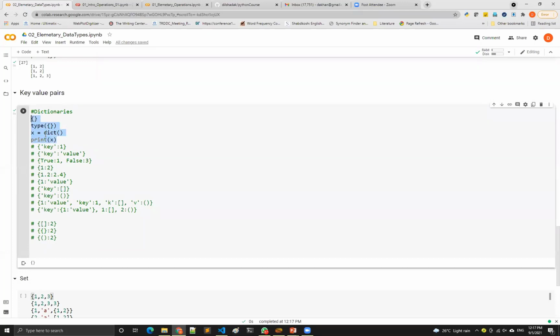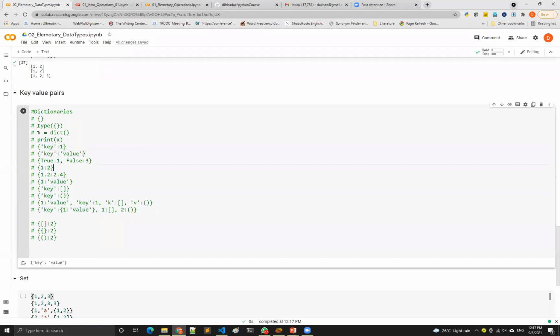Suppose you want to create your dictionary with some key and some value, again the question comes: what are the allowed keys and what are the allowed values? Again, those basic elementary data types you have to respect and see what is allowed within a dictionary and what is not. If both are strings, it is allowed. If the key is a string and the value is an integer, it is allowed.